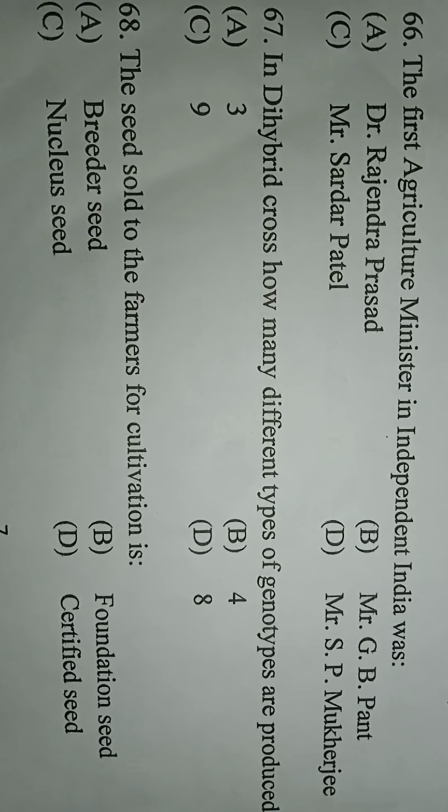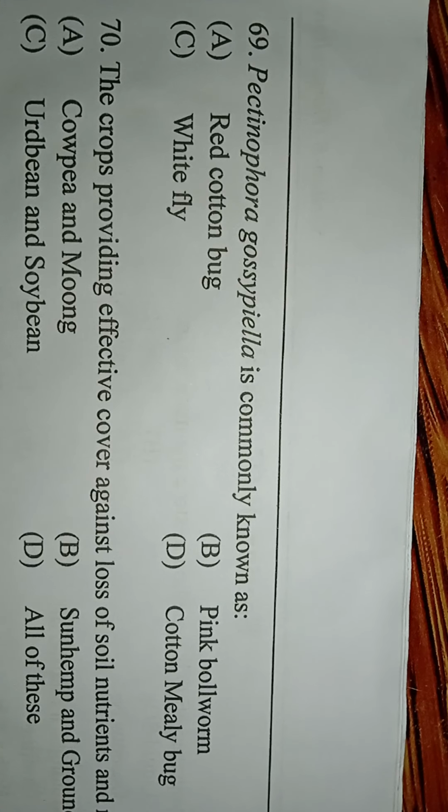The seed sold to the farmer for cultivation is... The correct answer is option D, certified seed. Certified seed is sold to the farmer for cultivation. Next question: Pectinophora gossypiella is commonly known as... The correct answer is option B, pink bollworm. The next question: the crop providing effective cover against loss of soil nutrient and moisture.